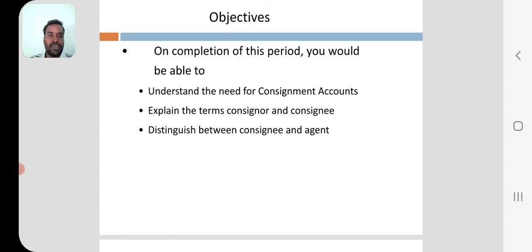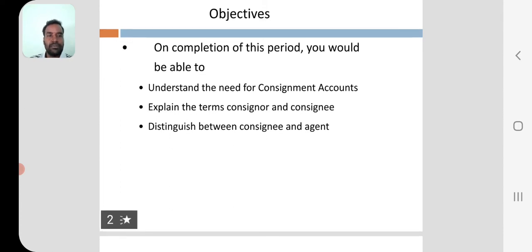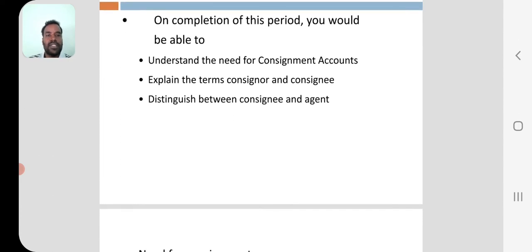After completion of this lesson, we will know what is meant by consignment account, what is meant by consignor, and what is meant by consignee and agent.